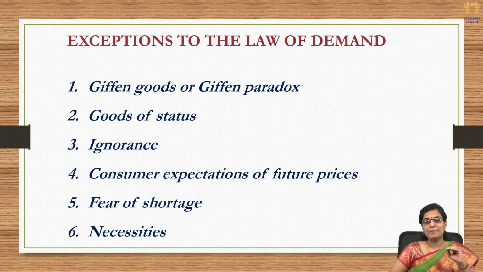So eventually, though the price of bread had increased, the demand for bread increased instead of decreasing, and the demand for meat dropped because they had no money left to purchase meat. That's why these goods are called Giffen goods, because they were studied, analyzed and put forward by Robert Giffen.